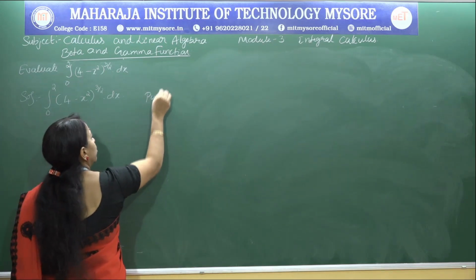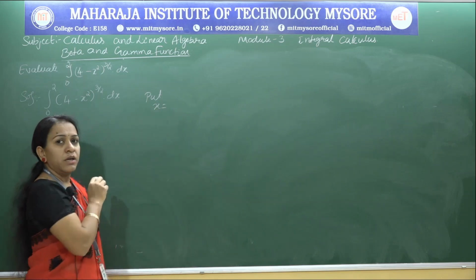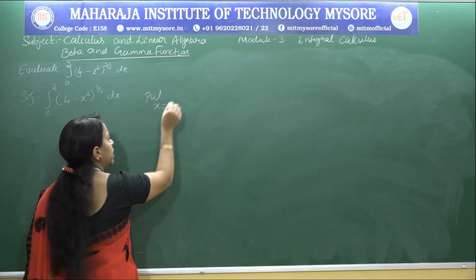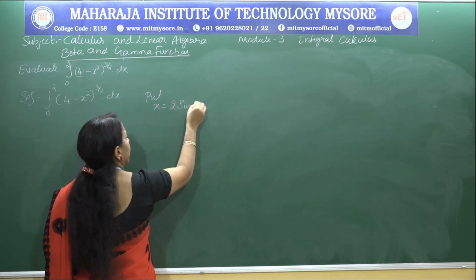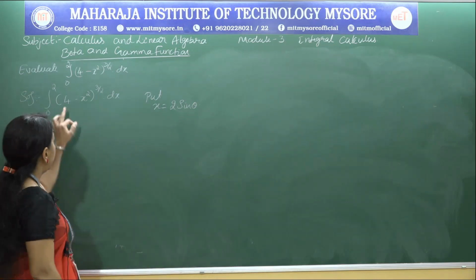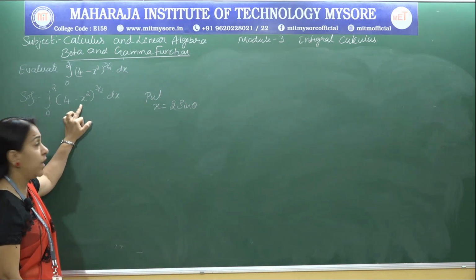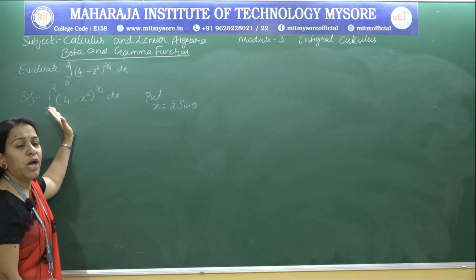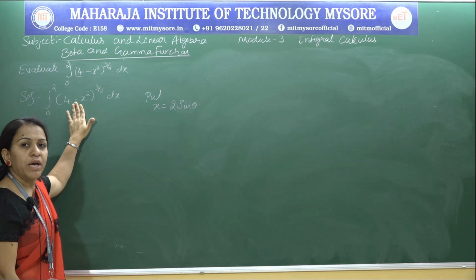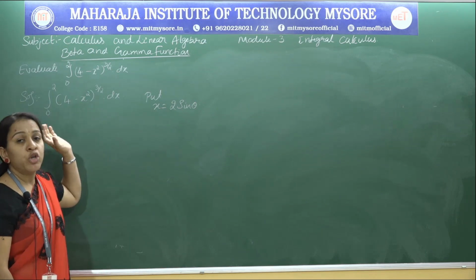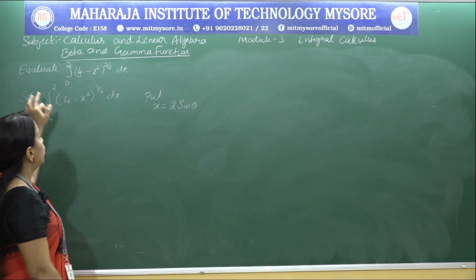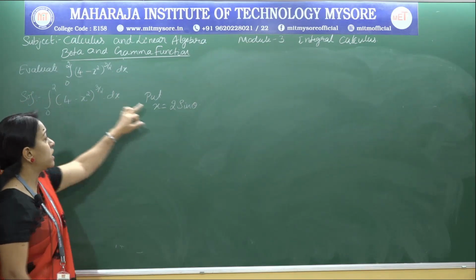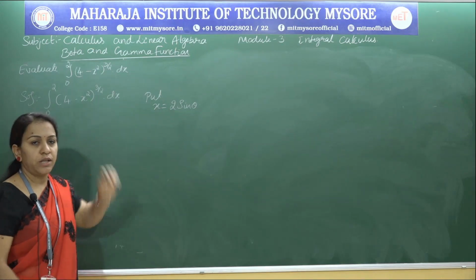If we have 2, then put x equal to a trigonometric function, either sine or cos. So I substitute x equal to 2 sine theta. If I substitute here in place of x square, I will get 4 sine square theta, so that I can take out 4 common. I am left with 1 minus sine square, and 1 minus sine square will be cos square. So in that way we should substitute. If you have 2 in this place, then you will have 4, so you have to consider x as 2 times sine theta.